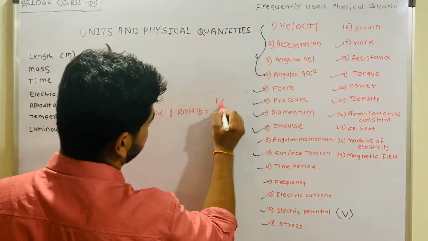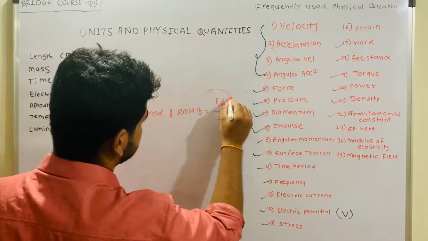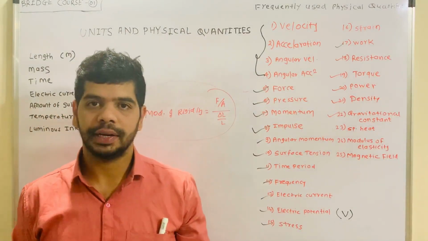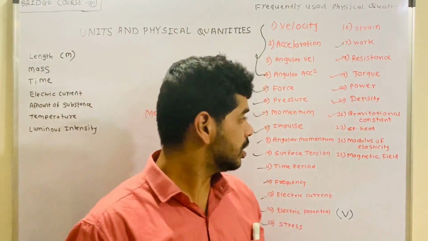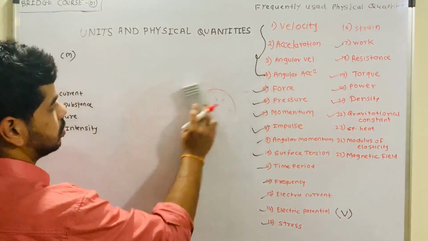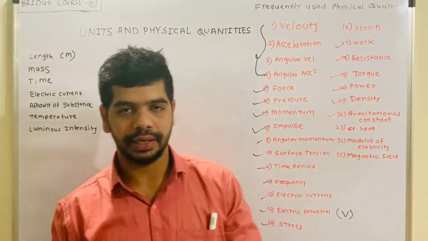Stress is F by A and strain is change in length to the original length. So this is the formula for modulus of rigidity. Am I right? You can also call it Young's modulus. We will see that in a particular point, so don't worry about that.